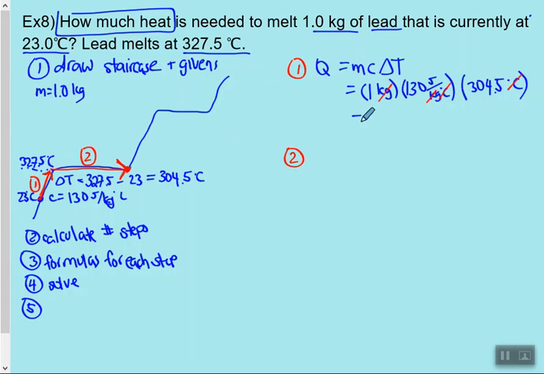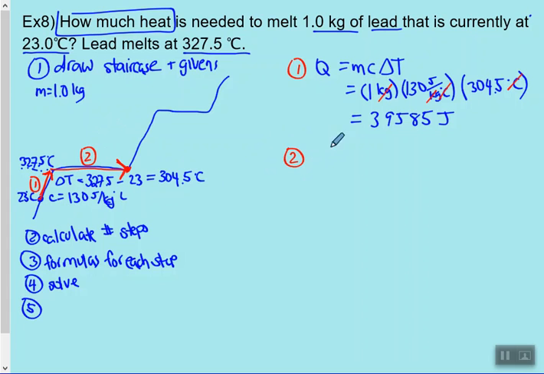Okay, and doing our calculation. 130 times 304.5, we get 39,585 joules. So we're going to keep that answer. And moving on to number 2, our second step. We're not changing in temperature, so I can't use Q equals mc delta T because there is no delta T. Delta T is 0, which will make everything 0, but that's not what is actually happening. I'm still adding heat. And the heat is going into breaking the bonds between those lead particles.